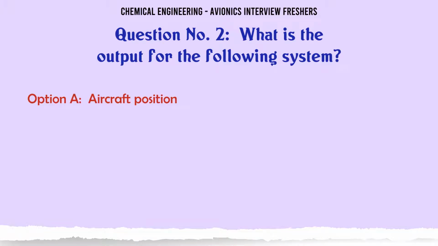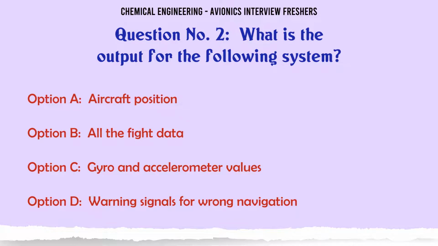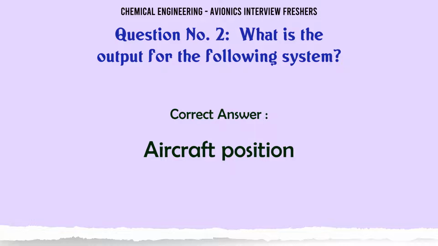What is the output for the following system? A. Aircraft position. B. All the flight data. C. Gyro and accelerometer values. D. Warning signals for wrong navigation. The correct answer is aircraft position.